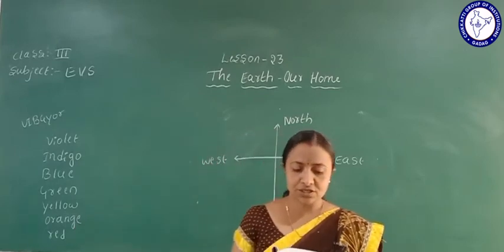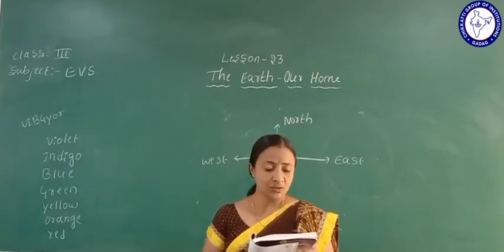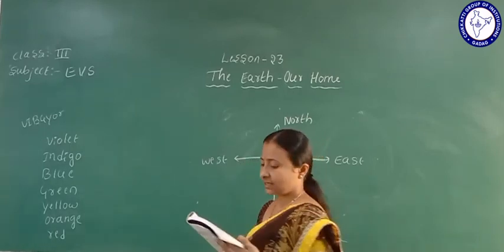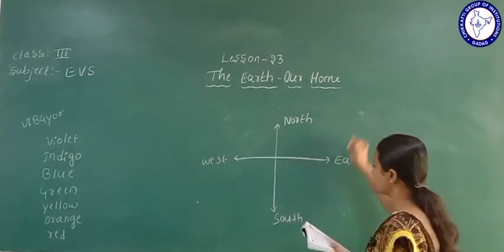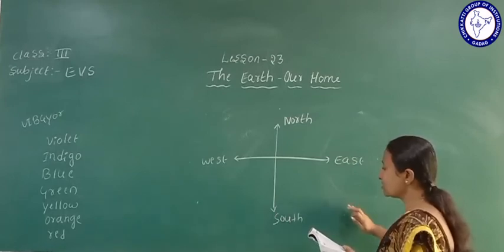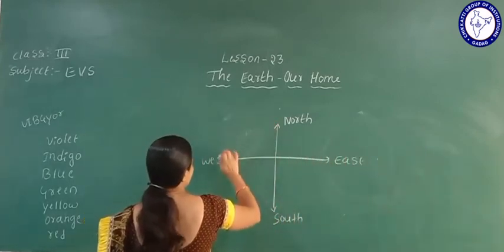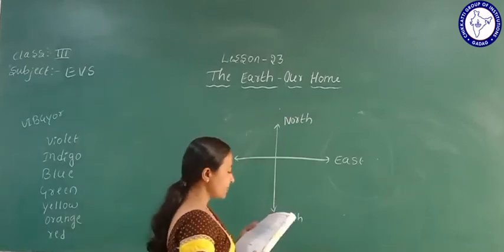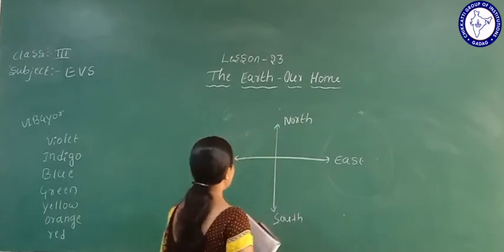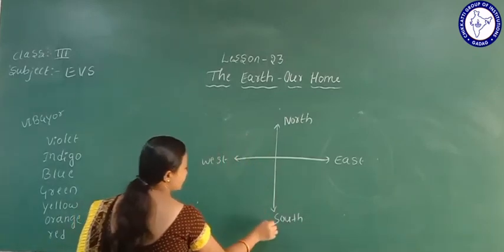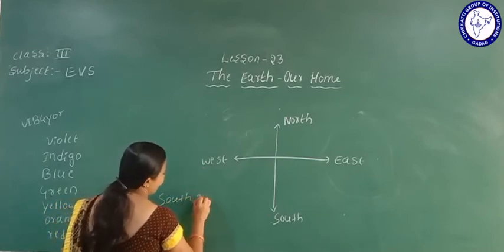The direction located between south and east is southeast. Complete the sentences they have given here. The direction between north and east is northeast, south and east is southeast, south and west is southwest, north and west is northwest. Southwest direction is in between south and west.